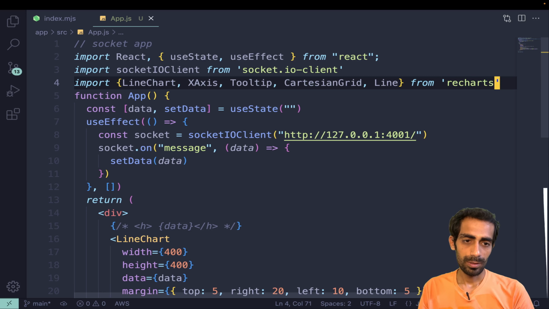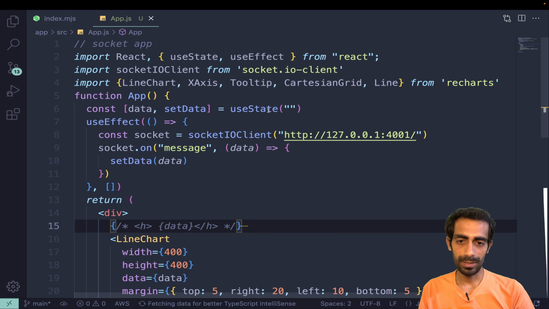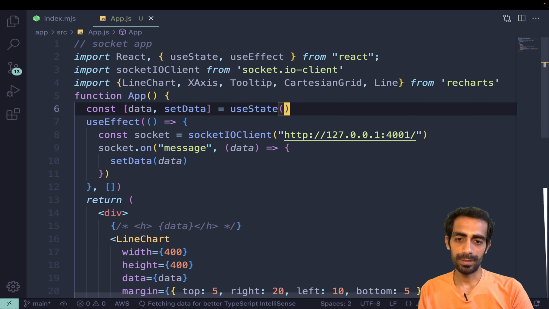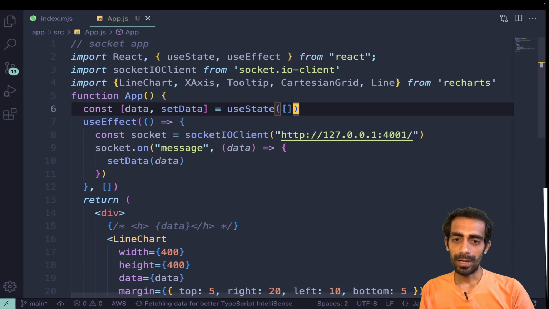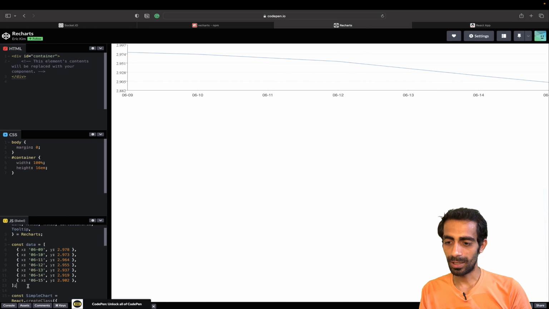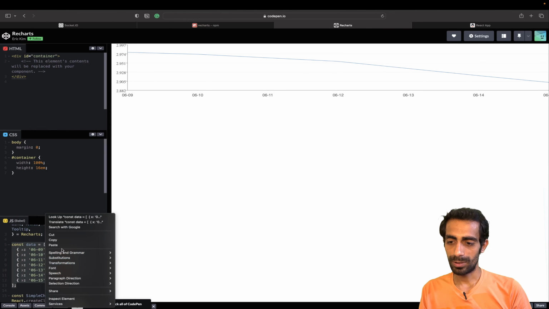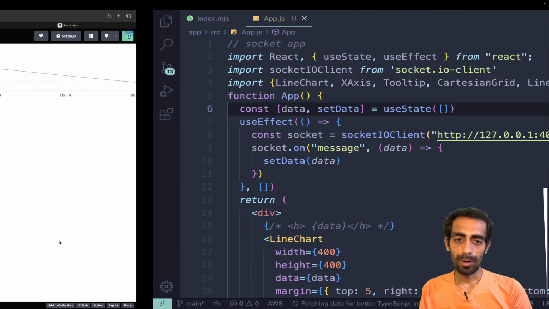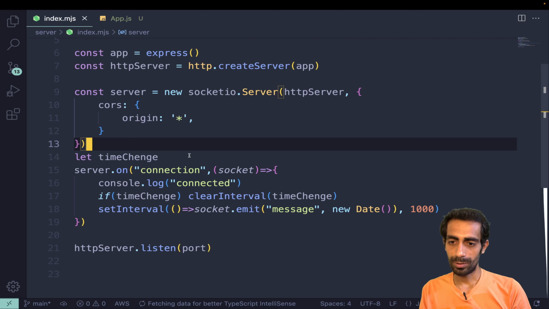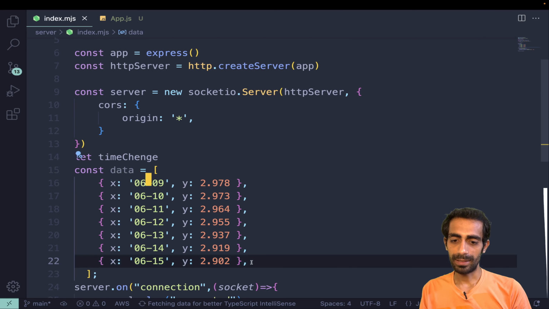Recharts is not installed yet, that's why we are not able to see this. Till then we'll utilize the time, and now we'll say this is my array. And for data, we have seen the data is something like this is needed. So I'm going to grab the sample data from here to index.js, where I'm going to say my data will be like this.